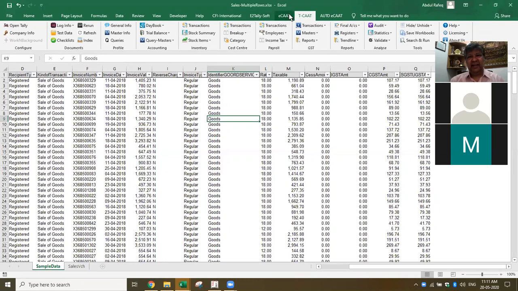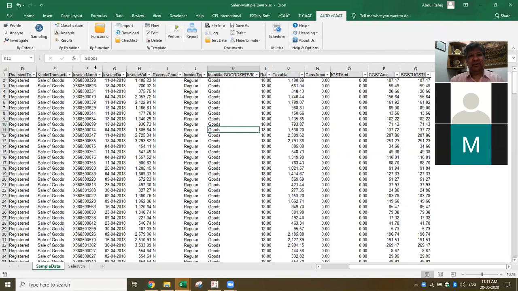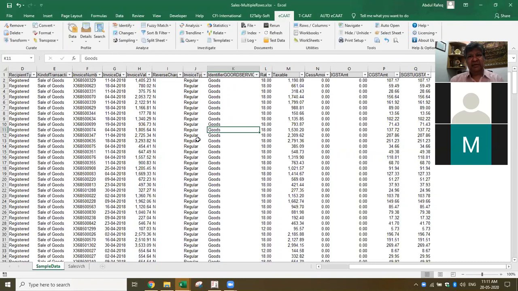ECAT is a data analytics software which has more than 350 functions. For example, you want to do sampling, duplicate, or gaps. I've got some sample data, and I'll show you some of the functions. Next, we have E2TallySoft, which is not relevant; that is primarily for importing data from Excel to Tally. We have another one called Auto ECAT. If you want to standardize your process, you can make it a template and run all the tests in one shot. So here my primary focus is on ECAT.